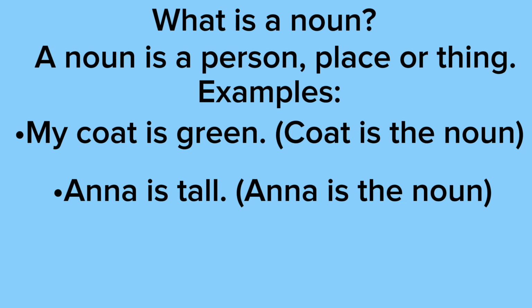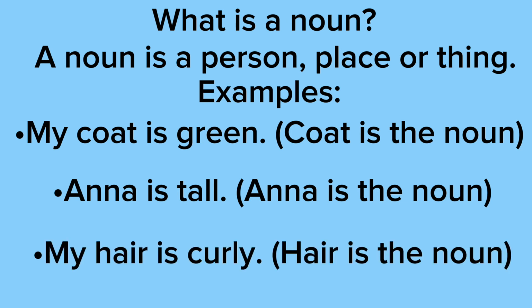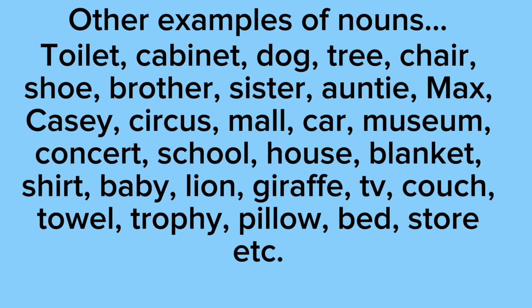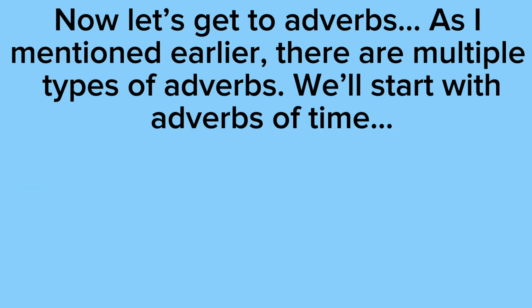In the sentence, my hair is curly. Hair is the noun because hair is a person, place, or thing. It's a thing. So for other examples of nouns, we have toilet, cabinet, dog, tree, chair, shoe, brother, sister, auntie, Max, Casey, circus, mall, car, museum, concert, school, house, blanket, shirt, baby, lion, giraffe, TV, couch, towel, trophy, pillow, bed, store, and so on.